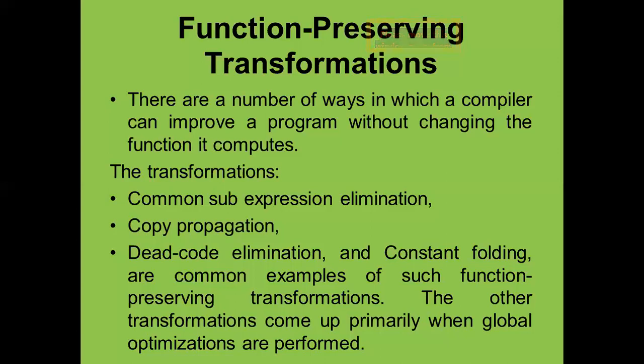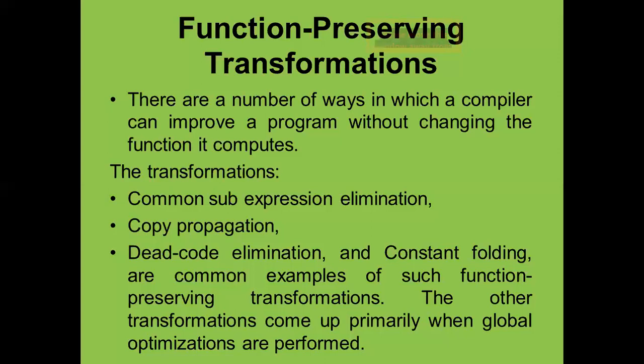There is also constant folding in some examples while writing programs, and the compiler also removes that. So ultimately, after removing common subexpressions, copy propagation and dead code, if we use such transformations, we can say there is an improvement in the program.